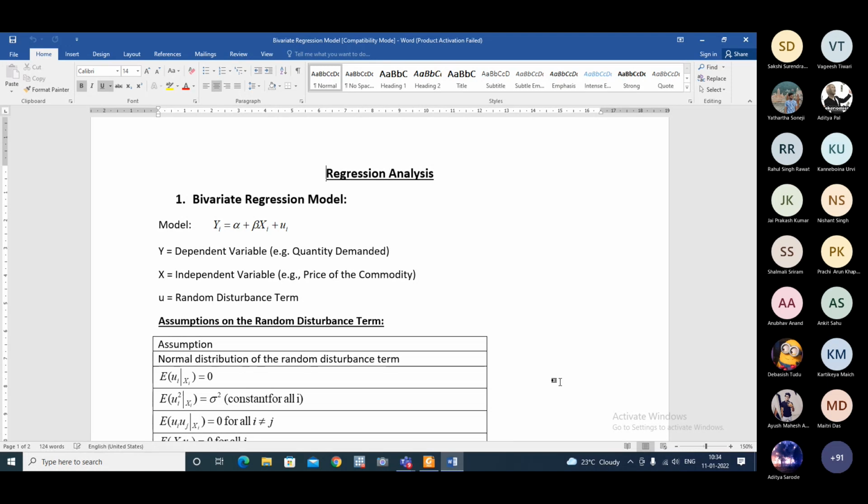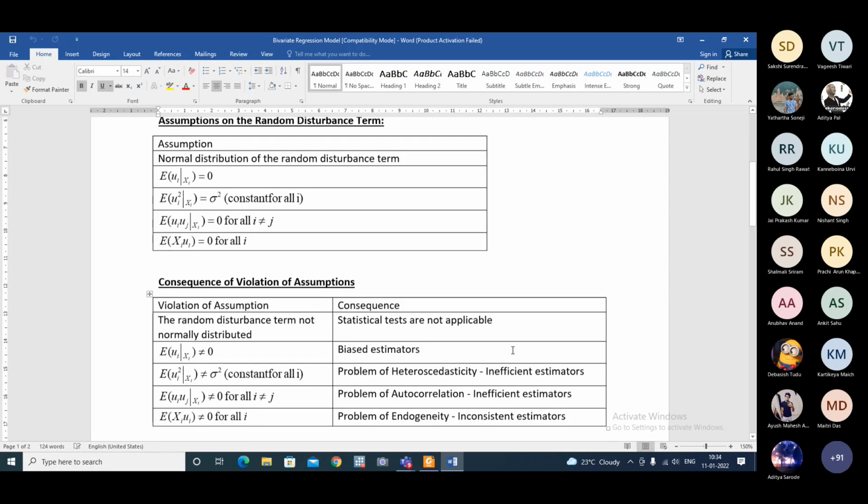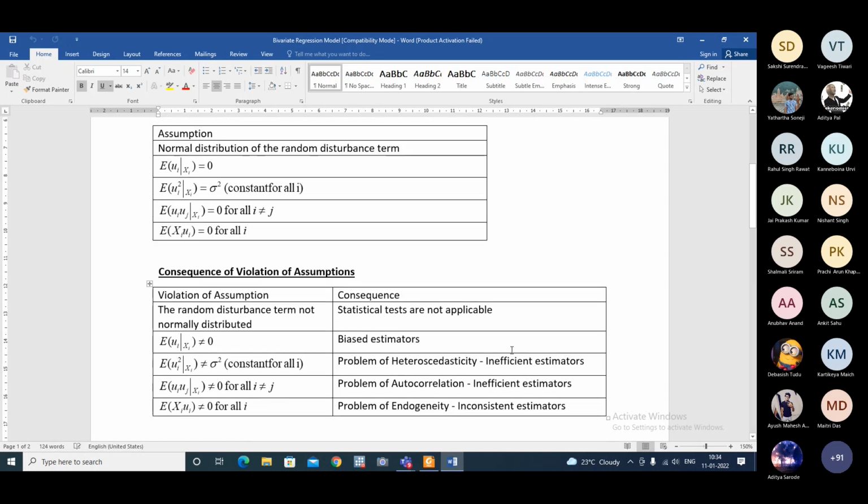And to estimate this model, we make some assumptions regarding this random disturbance term. We have already discussed those assumptions in detail, and we'll get back to them subsequently.